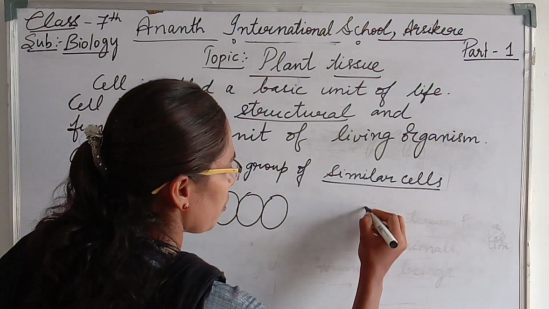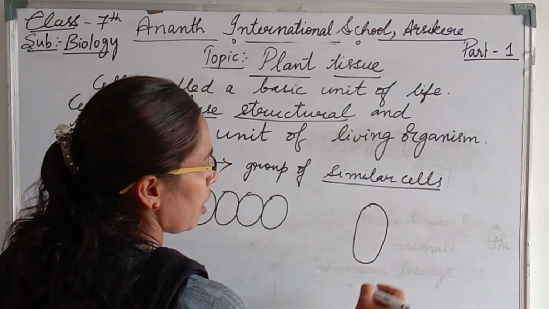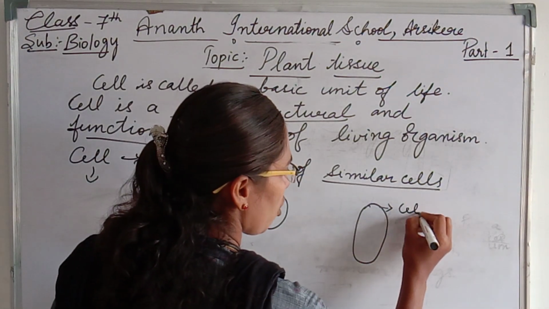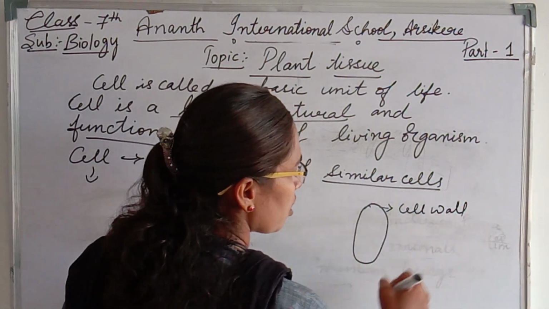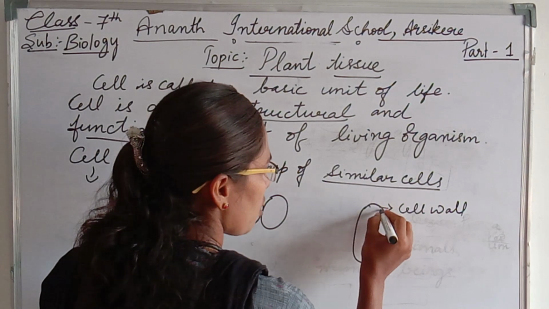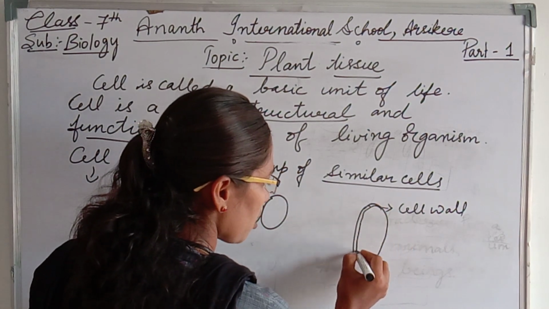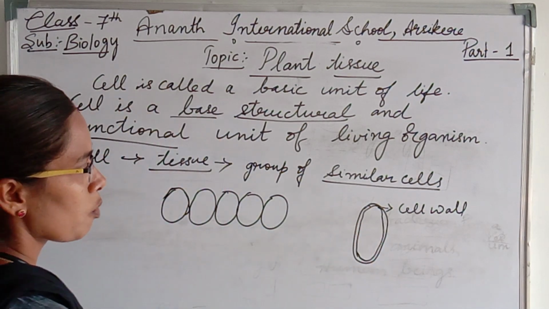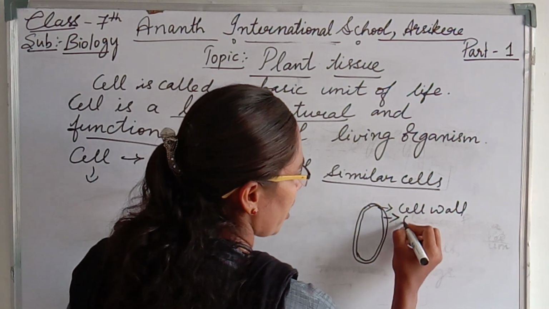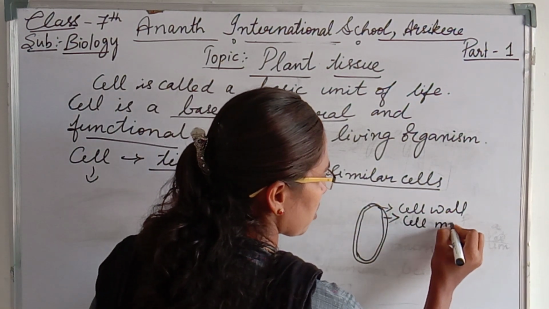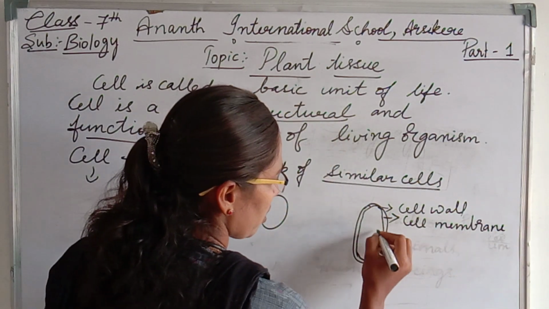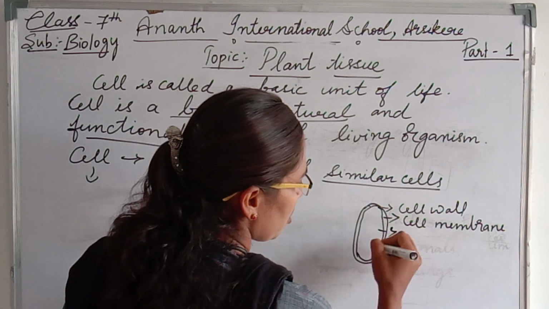If we take a cell, the outer region is called the cell wall. Only in the plant cell can we see the cell wall; in the animal cell it is absent. The second region is called the cell membrane. Inside, the cytoplasm will be present.